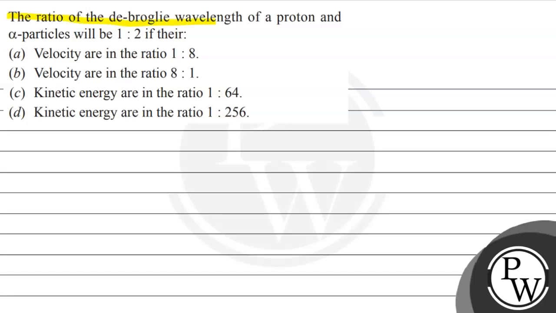The ratio of the de Broglie wavelength of a proton and an alpha particle will be 1:2 if, and these are the following options which are given to us. For this, let us see first the key concept of this question. According to the given question, it is talking about de Broglie wavelength, so the key concept will be the de Broglie wavelength.